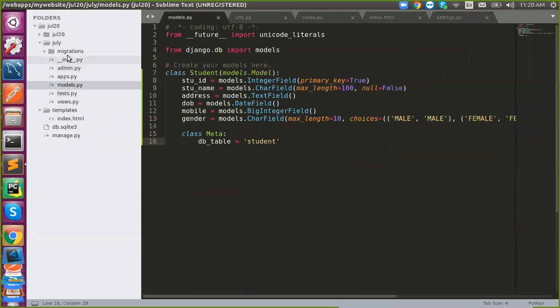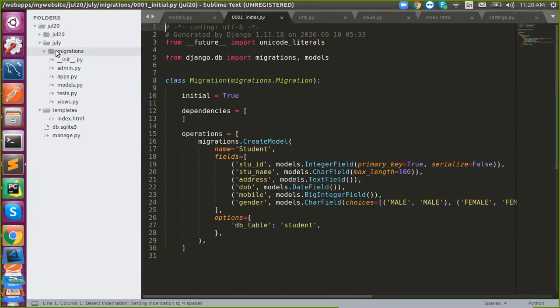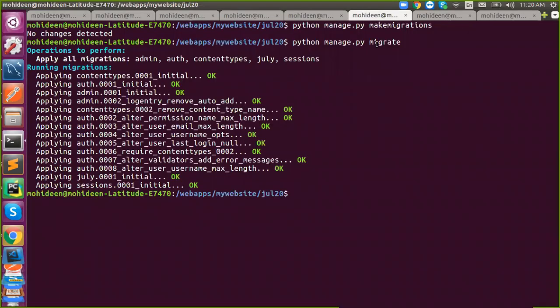Then it will create a script inside the migrations folder. So we have a migration script, and we're supposed to apply that script to your own database. For that, we need to say migrate. Migrate will communicate between your Python code and the database to do the modification. Now the table was created.